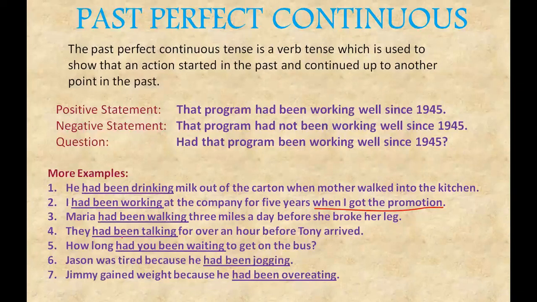They had been talking. How long had you been waiting to get on the bus? So until the point you got onto the bus, how long did you wait? Okay. Jason was tired because he had been jogging. Jimmy gained weight because he had been overeating.